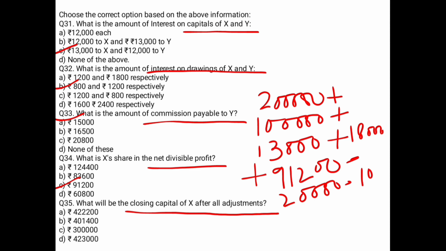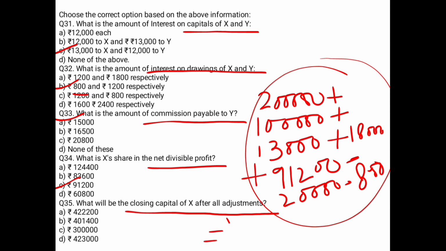and interest on drawing, which is your... how much is the interest on drawing? You got it. So it was 800, right? 800 we got it here, right? Now after you calculate this entire equation, you will get the closing capital of X. How much you are getting? You are getting 4,114. So in this case, your option B is the right answer.